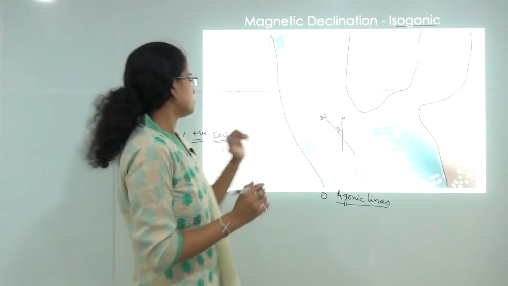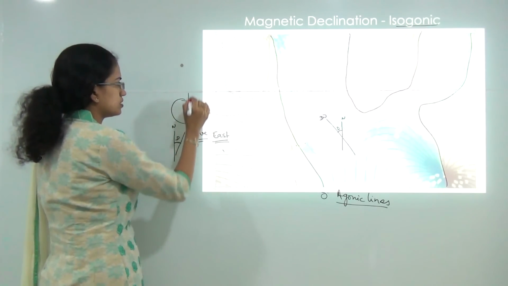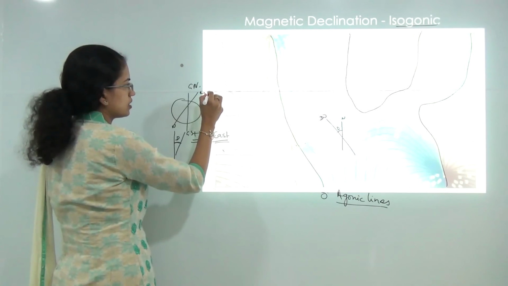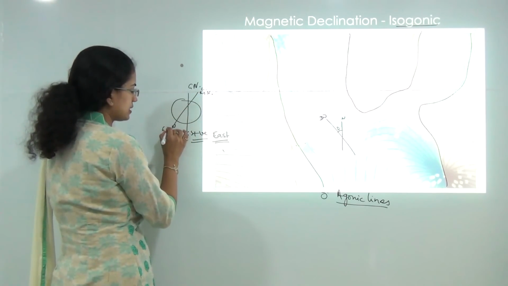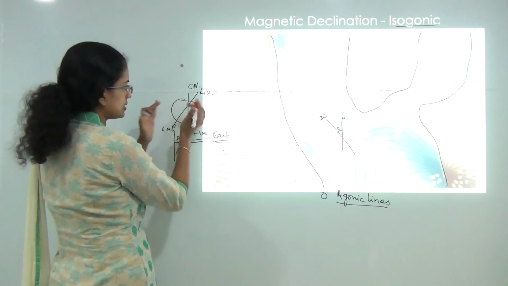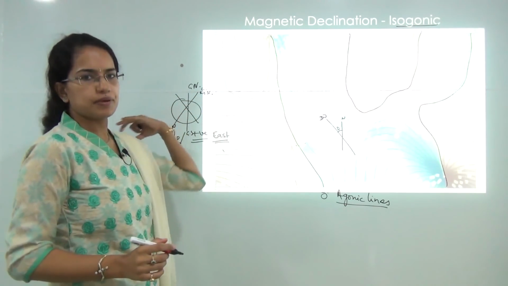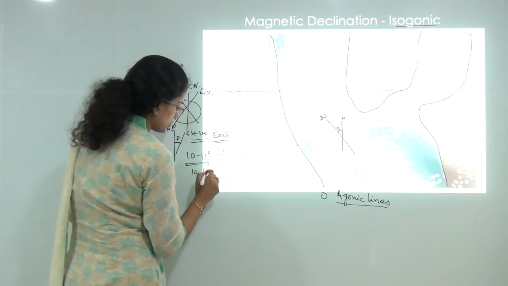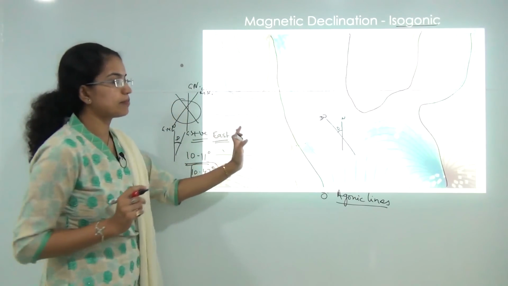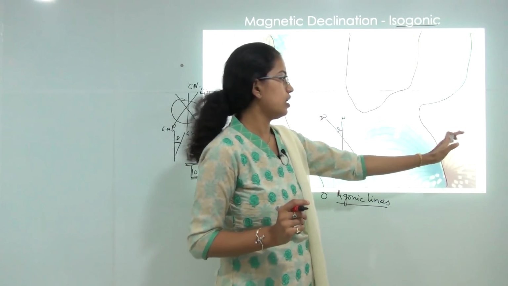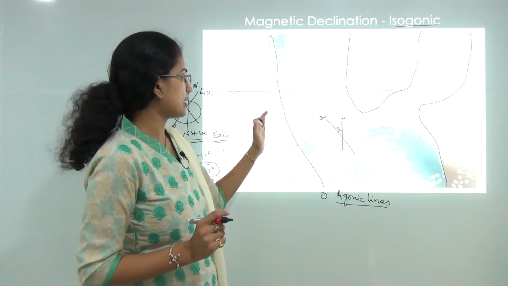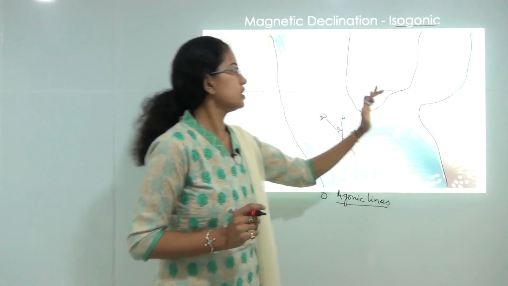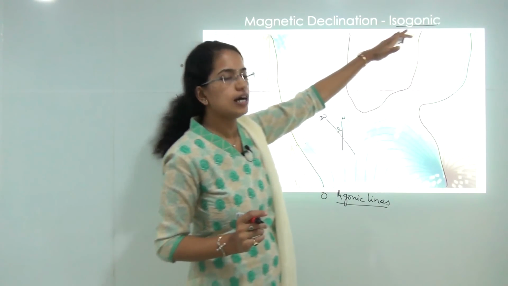So if you say you have the geographical north and the geographical south, and this is the magnetic north or geomagnetic north and geomagnetic south, it would be incorrect because it could be either this side or this side. Usually people say this declination is around 10 to 11 degrees or 10.47 degrees. But that's usual. It is not applicable uniformly across every part of the world. So magnetic declination varies from region to region on the world map. This is what magnetic declination and the isogonic lines are.